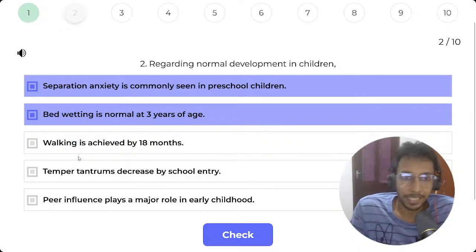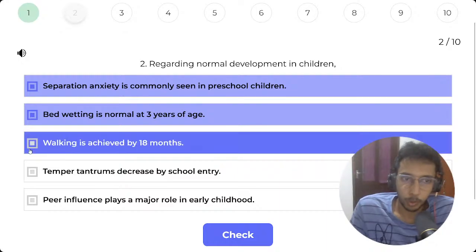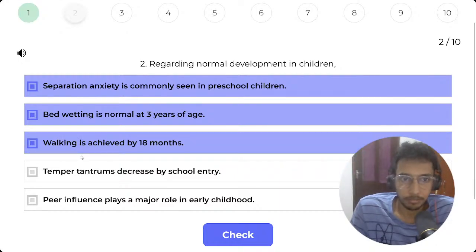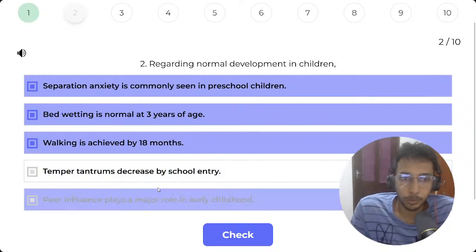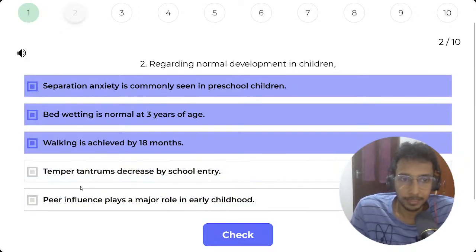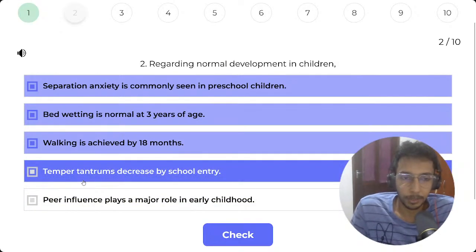Walking is achieved by 18 months. That is true. They have a stable gait by 18 months. Temper tantrums decrease by school entry. I'm not sure if that is true, but when children get temper tantrums, you're supposed to ignore them.